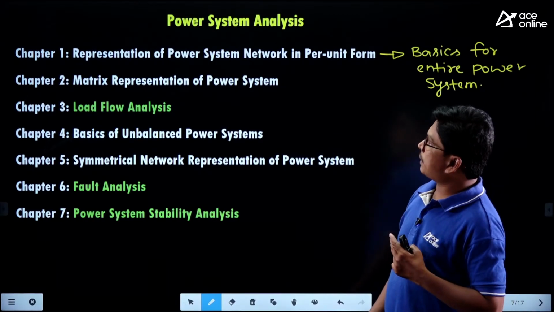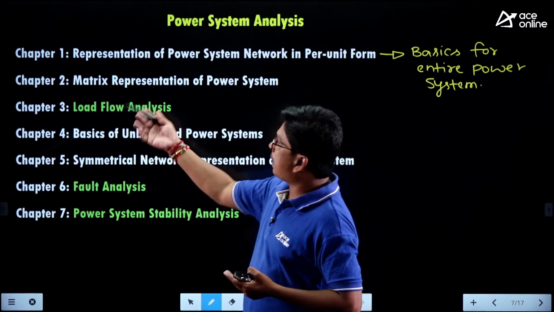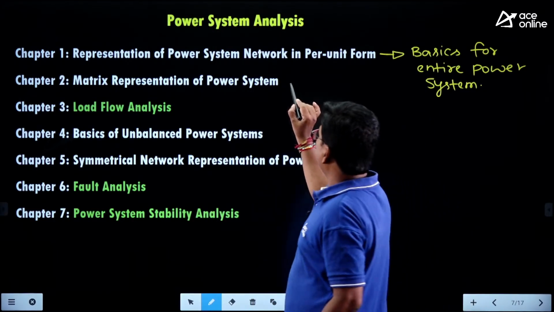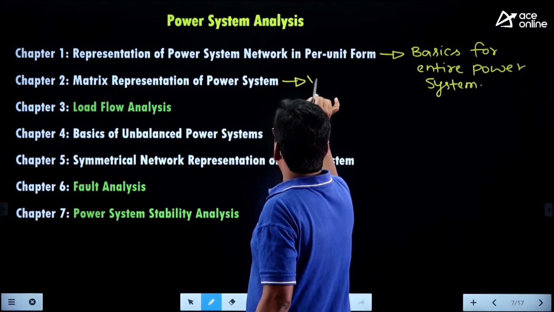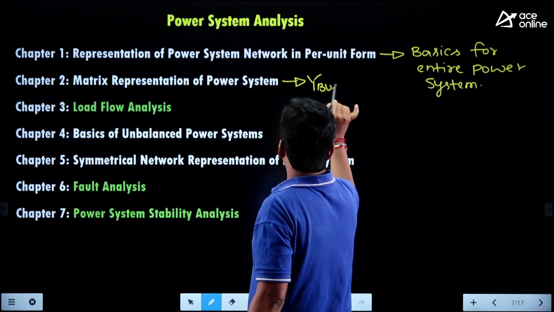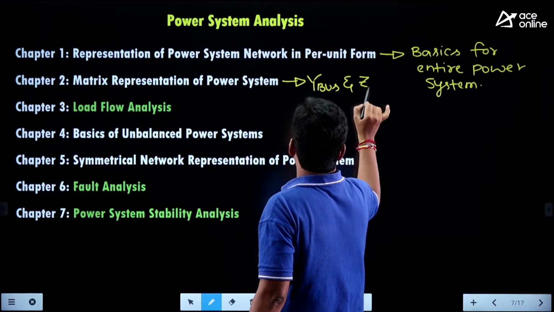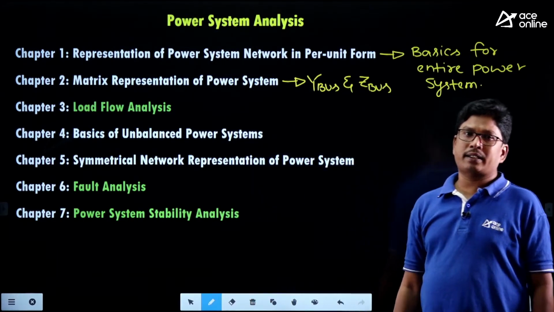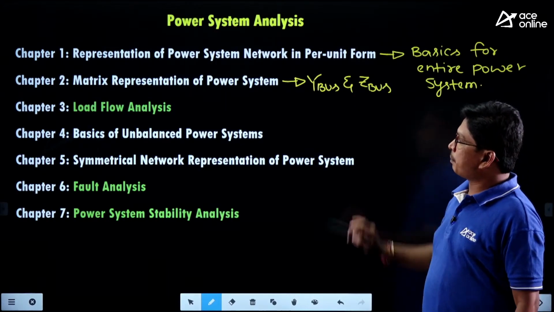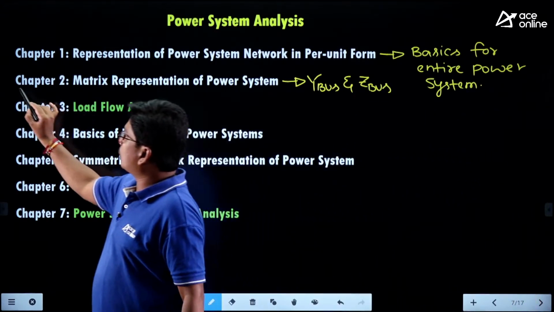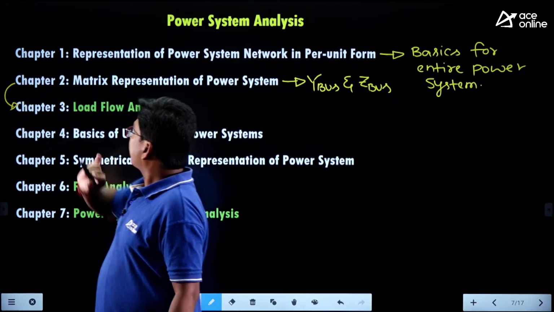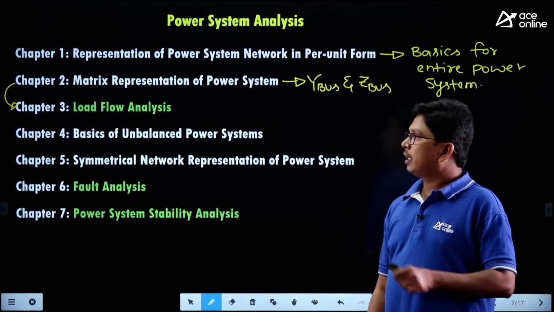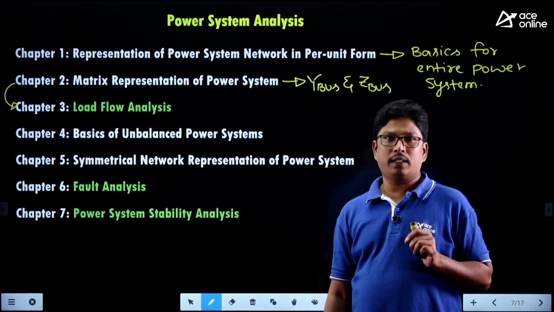After this representation of power system, we can go for matrix representation of power system. In matrix representation, we are going to study the bus admittance matrix, Y bus, and the bus impedance matrix, Z bus. These are the power system matrices. The matrix representation, particularly the bus admittance matrix, is very, very important in the load flow analysis.